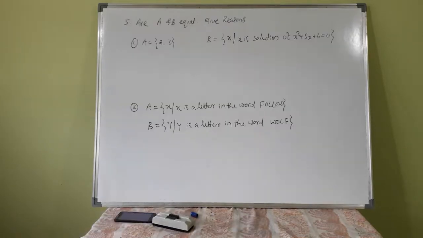Are the two sets A and B equal? Give reasons. A is a set of 2 and 3. B is the set of all x such that x is a solution of x square plus 5x plus 6.